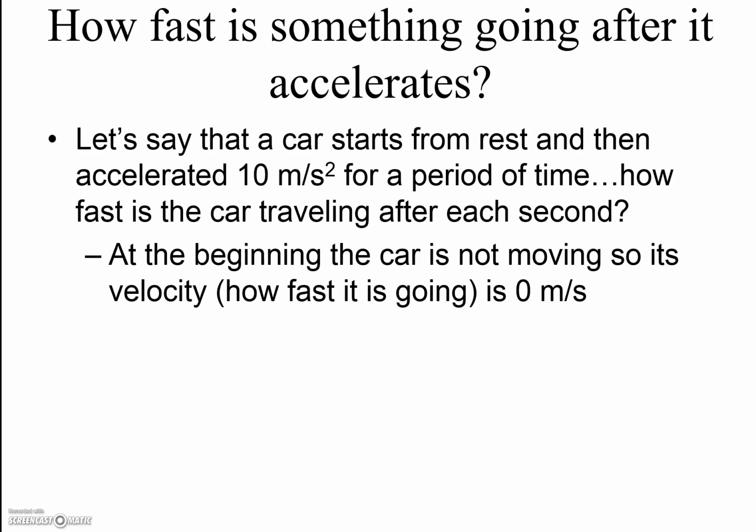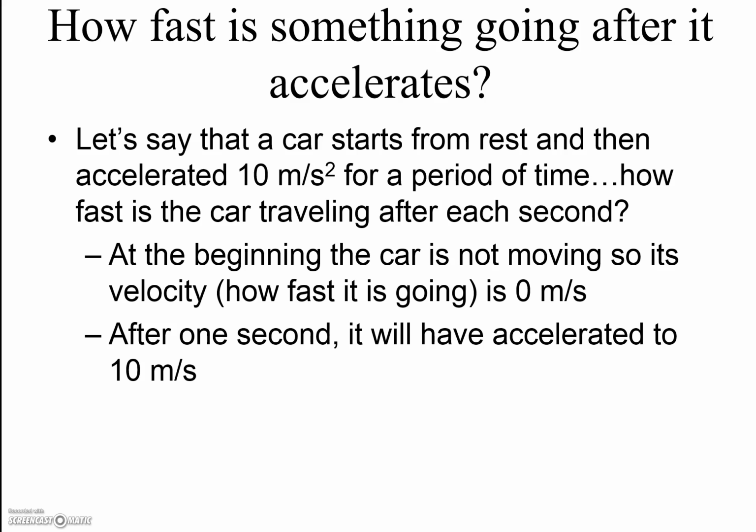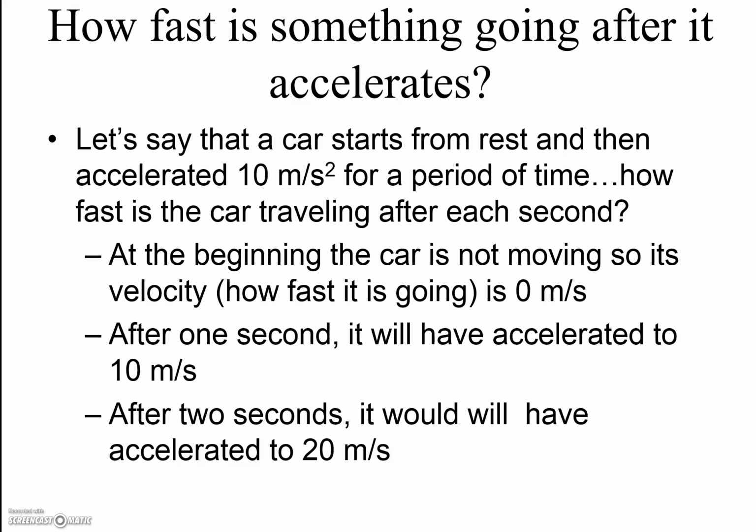So at the beginning, the car is not moving, so its velocity, which is really how fast it's going, is 0 meters per second. After 1 second, it will have accelerated to 10 meters per second. After 2 seconds, it will have accelerated to 20 meters per second, and so on and so on. So when we say that something is accelerating 10 meters per second squared, we mean that each second that goes by, that object is moving 10 meters per second faster.